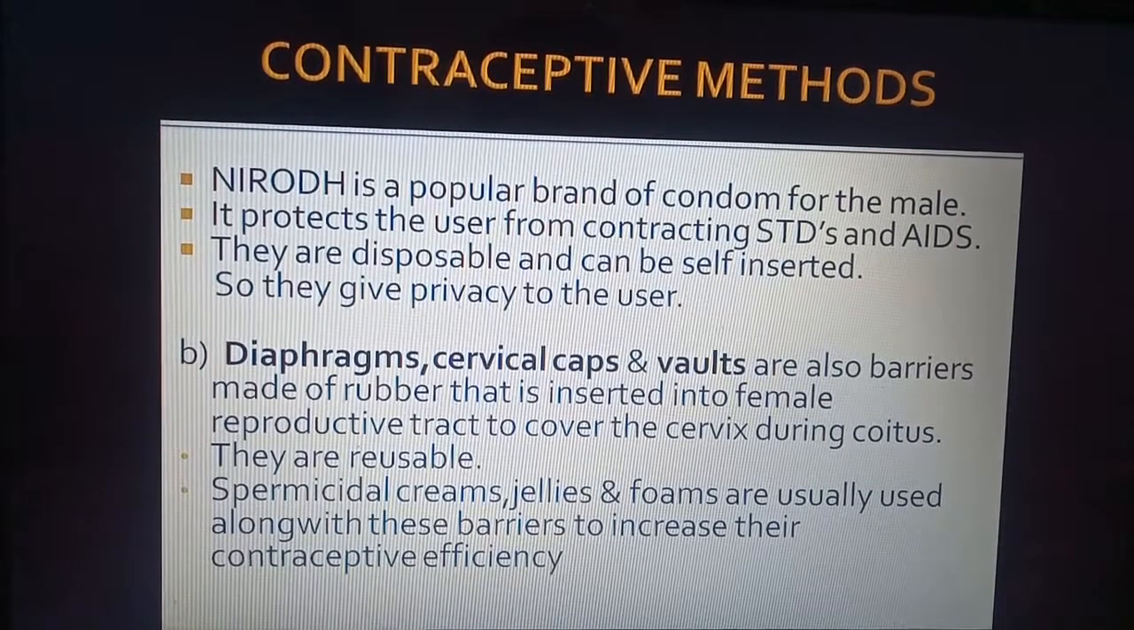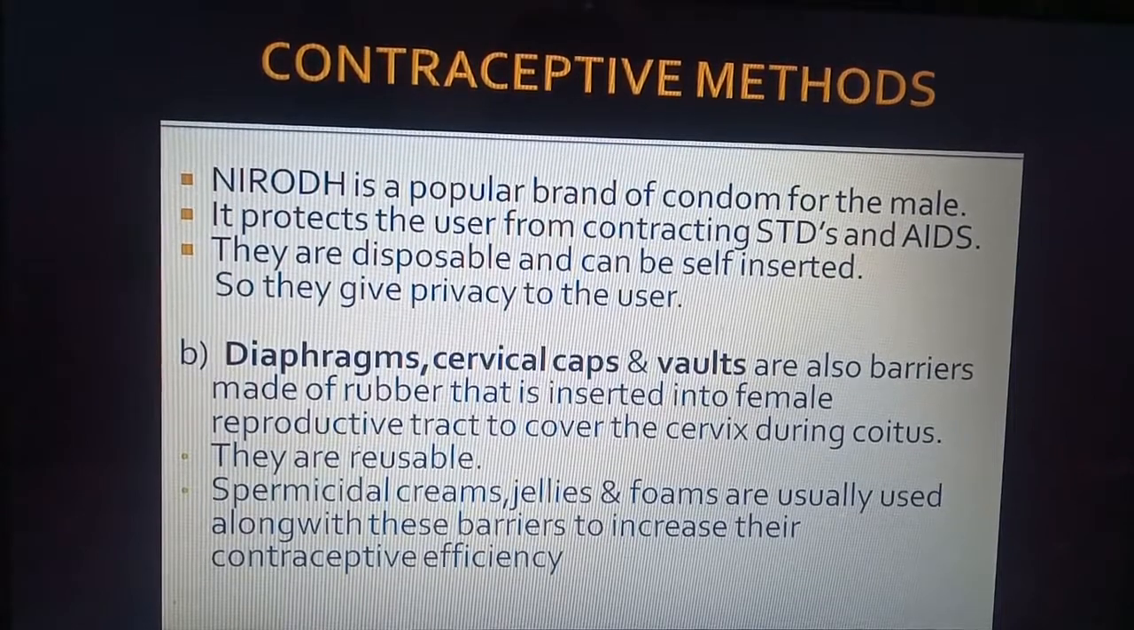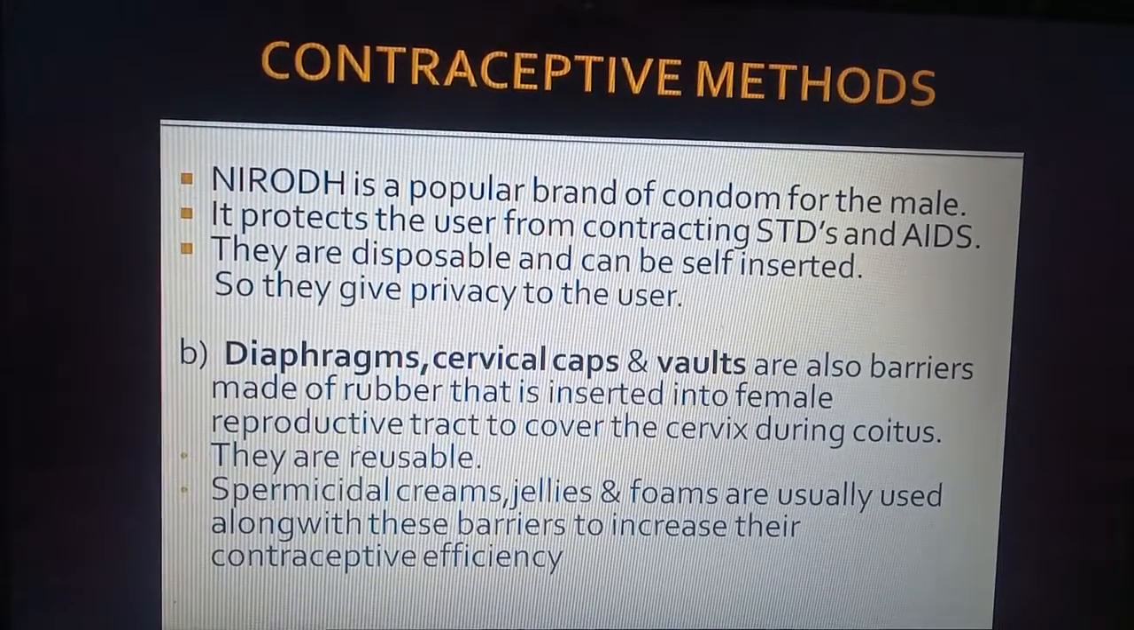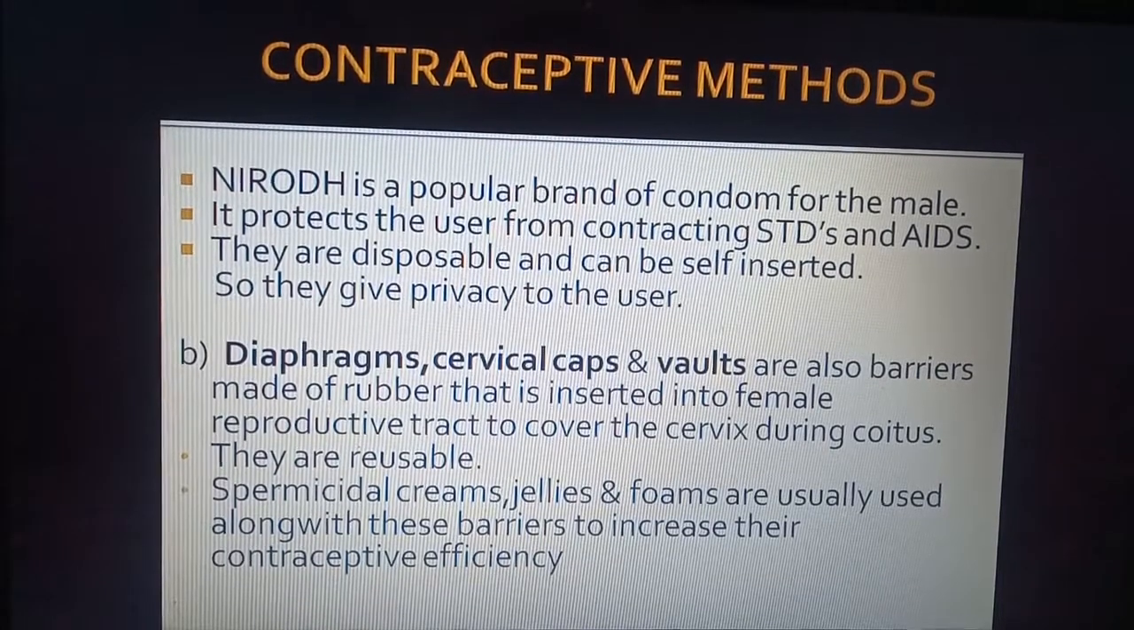It protects the user from contracting STDs, sexually transmitted diseases, and AIDS. So this is an important point, that the barrier method also helps us in preventing sexually transmitted diseases because a barrier is involved. They are disposable, so they are used only once and can be self inserted. So the user can use them himself. He does not need a qualified person. So they give privacy to the user. So nowadays these are the most popular methods. So condom is the most popular method nowadays.